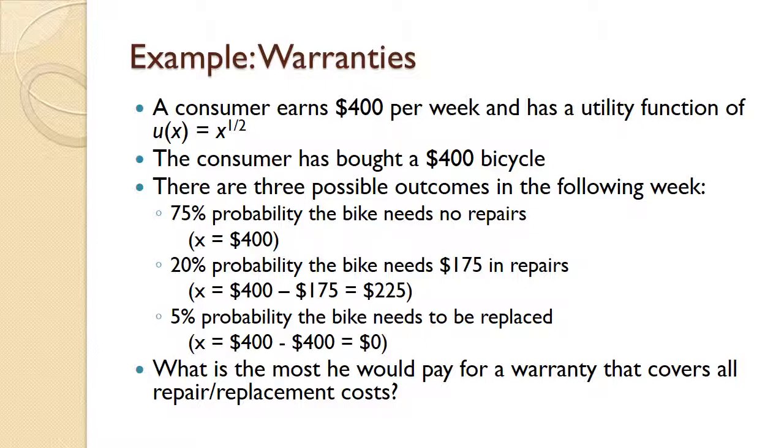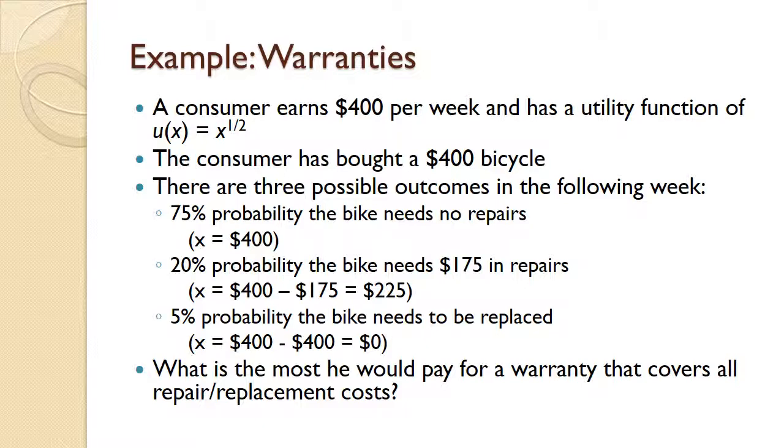Now, the consumer has bought a bicycle. That bicycle cost him $400. And we're going to say that there are three different possible outcomes in the following week. First of all, there's a 75% probability that the bike will need no repairs. In that case, his payoff is $400. He has all $400 of his weekly income to spend on consuming other goods and services. He doesn't have to spend any money on repairs.